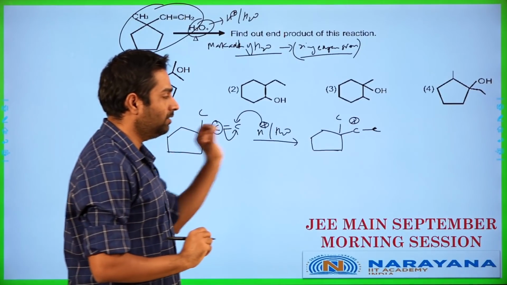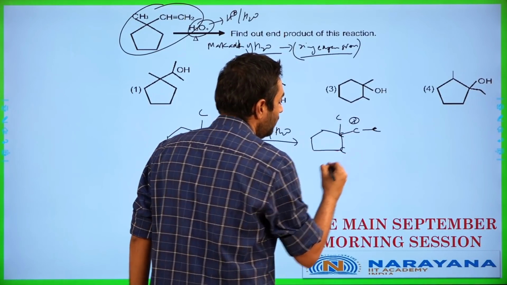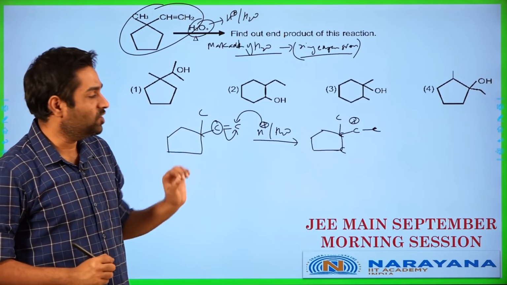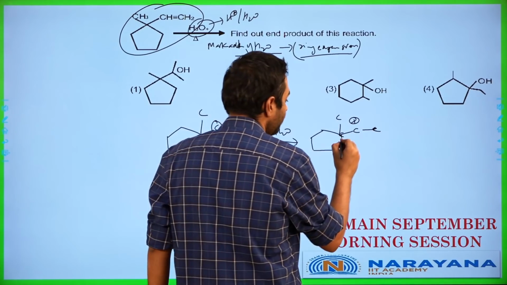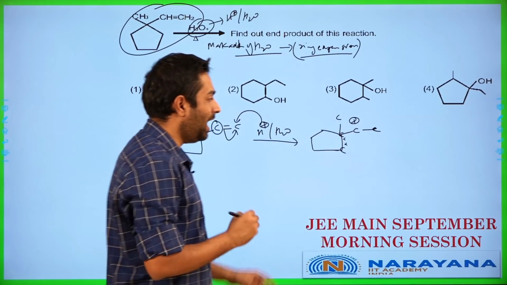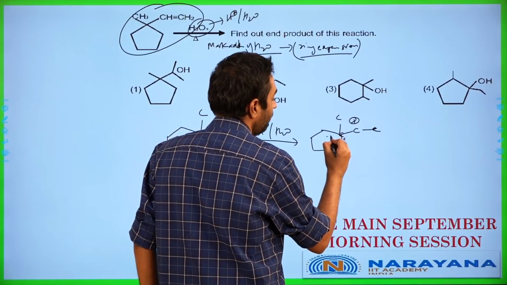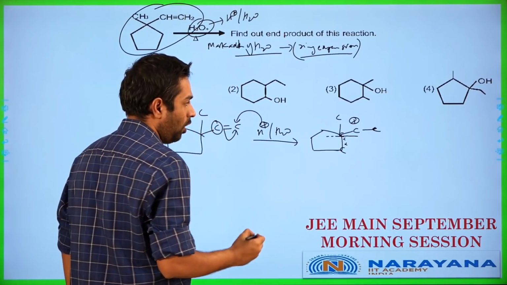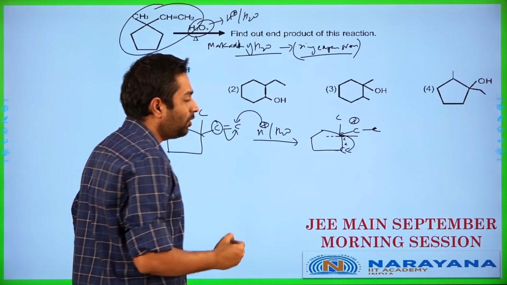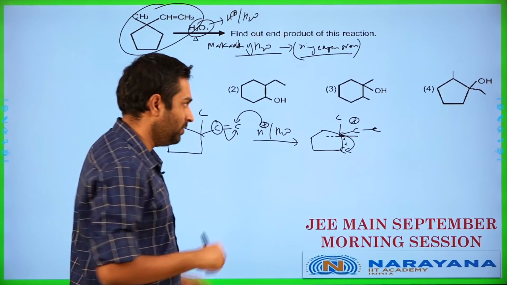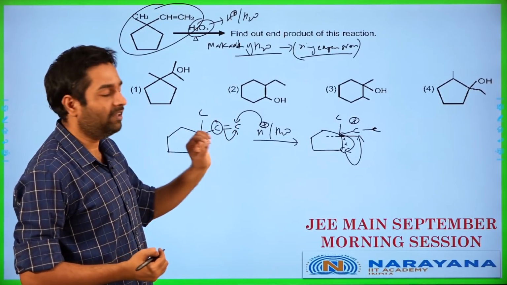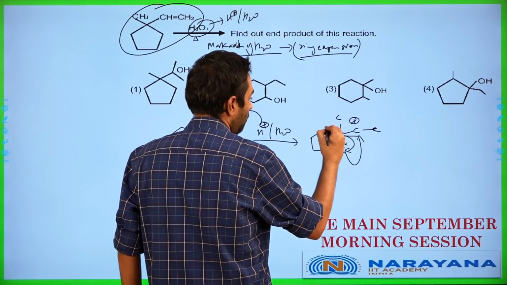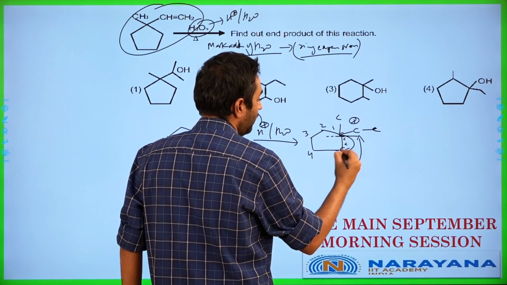This carbocation which is formed here will now undergo a rearrangement which is going to be resulting in a ring expansion. Now what kind of rearrangement is going to be happening here? We have this bond breaking off, and we'll have the pair of electrons here being taken over by this carbon. Then this carbon will go and attack this carbon over here to complete the ring. So we'll have 1, 2, 3, 4, 5.